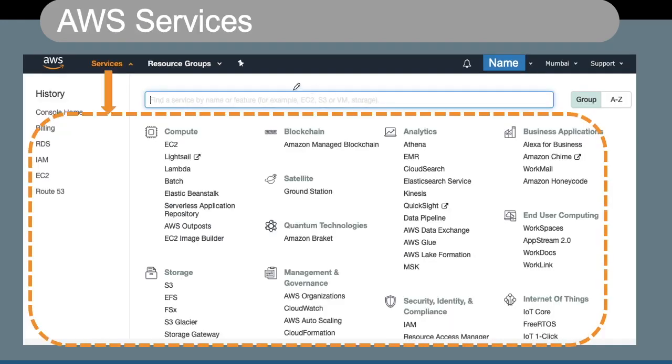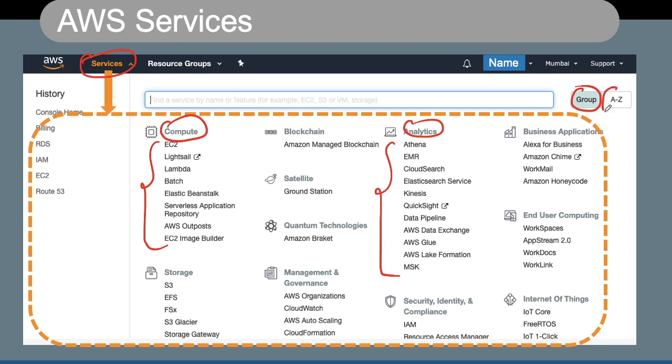Now when we click on the services tab here, what we see is the list of services, and all these services I can categorize under a group. So all the compute services are categorized under compute, all the analytics services are grouped under the analytics group, or we can also look at these services based on A to Z. So you can align based on A to Z or based on the group.